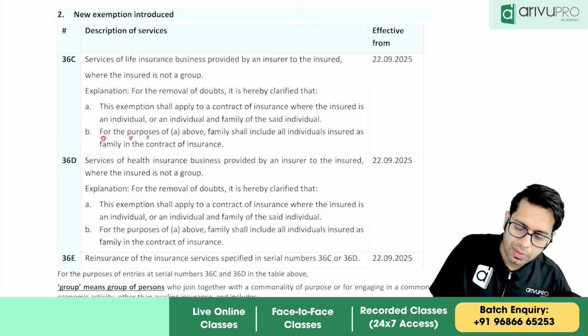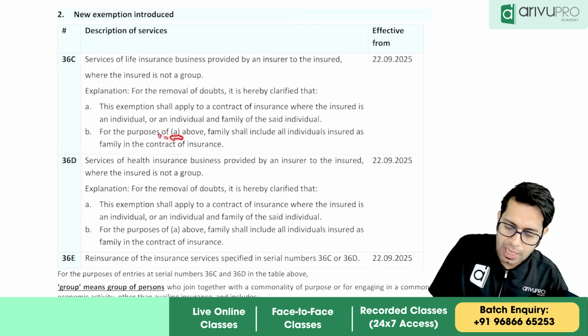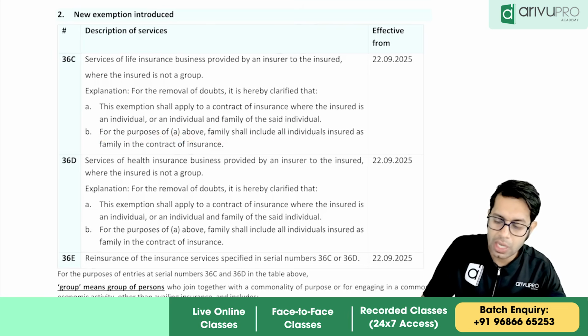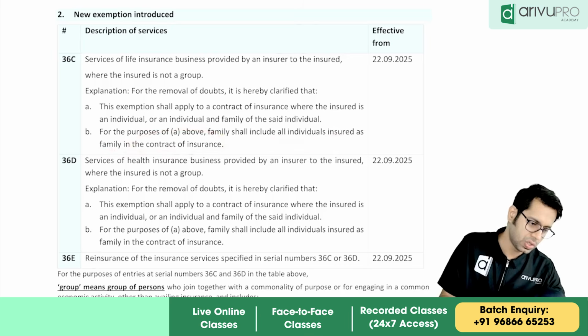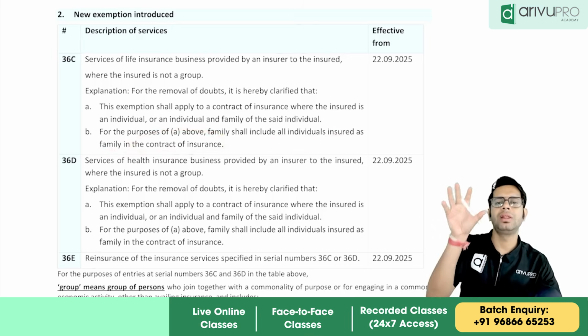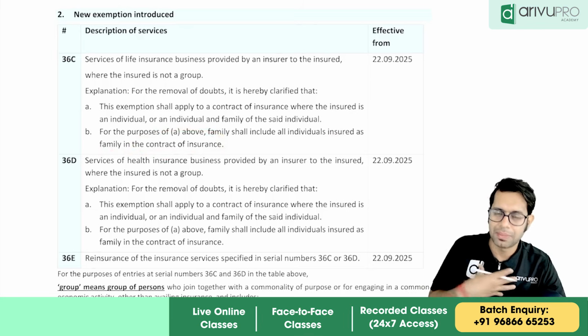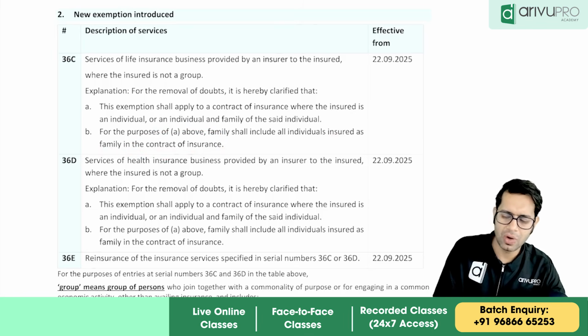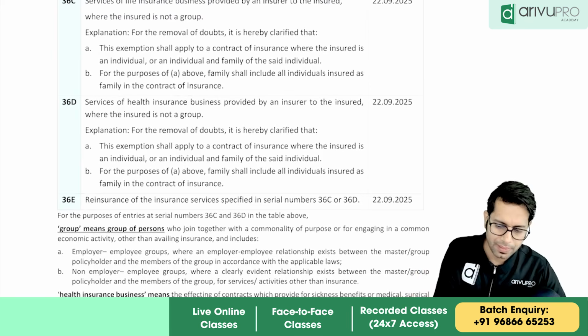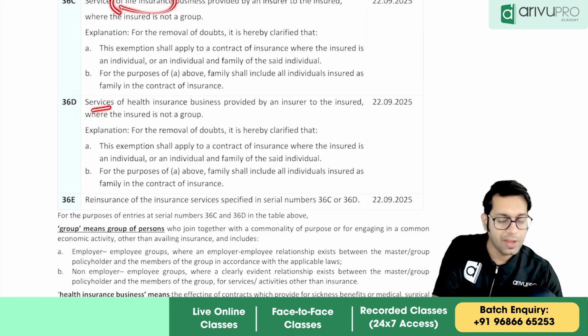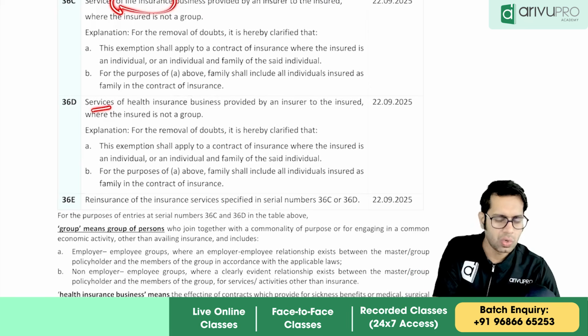For the purpose of point A above, family includes all individuals. Or family means what, sir? All individuals insured as a family in the contract of insurance. All those people who are covered in that insurance as my family will be taken as family. So they have not specifically given the definition of family. They have told whomever you call your family is your family. So this is for life insurance. On life insurance, you don't have to pay GST.